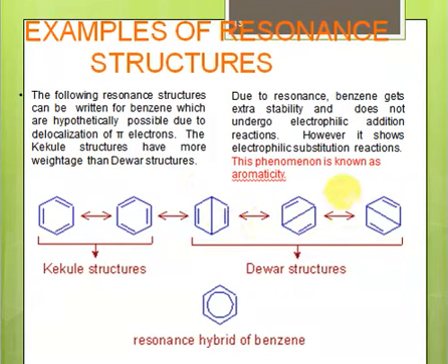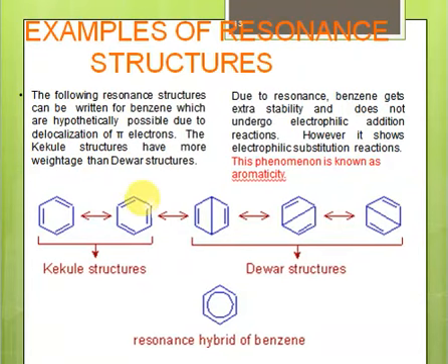These are also contributing structures for benzene, and that indicates that there's a bond between here, and there's a bond between here, and a bond between here. Why? Because the distance between this carbon and this carbon, and similarly these two diagonal carbons, is less than in the normal cyclohexane system.